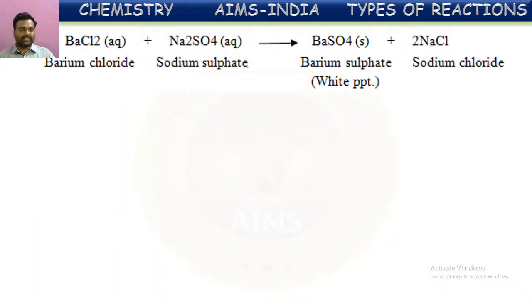Here we can see it in equation form. Barium chloride is one compound, sodium sulfate is another compound. These two are soluble in water, so they form solutions.